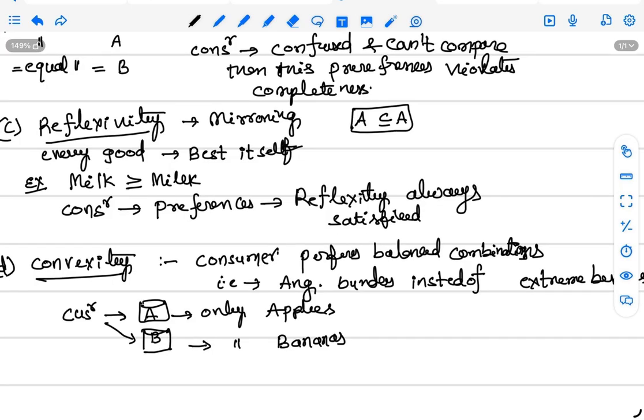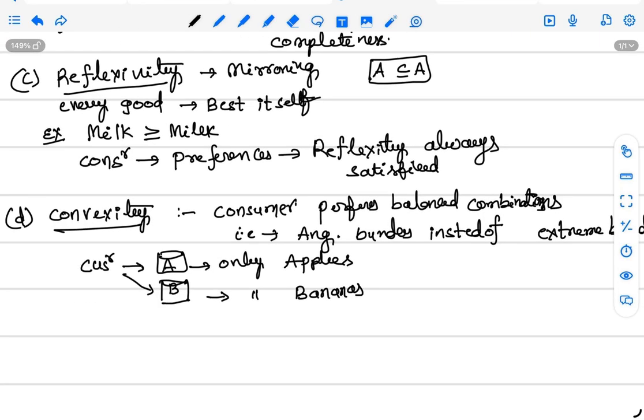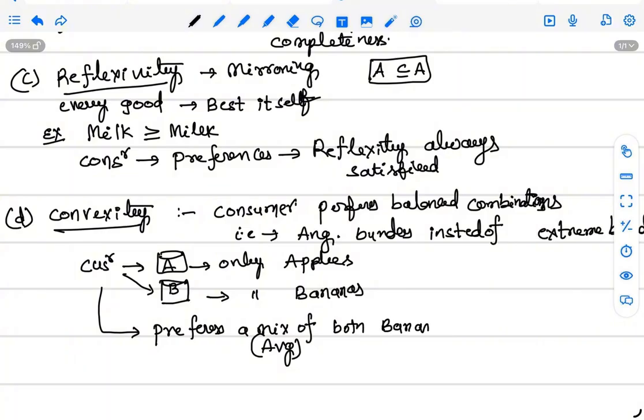Convex preferences means the consumer prefers a mix, that is an average, of both bananas and apples, balanced combinations, not only one.